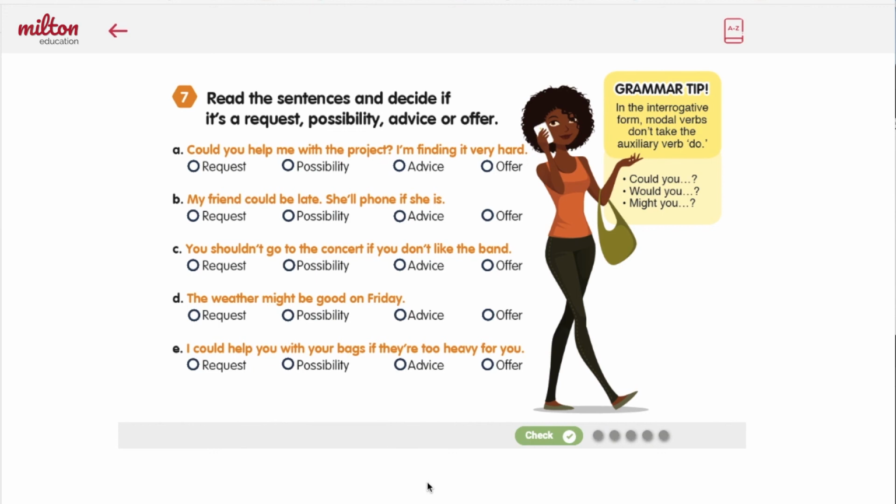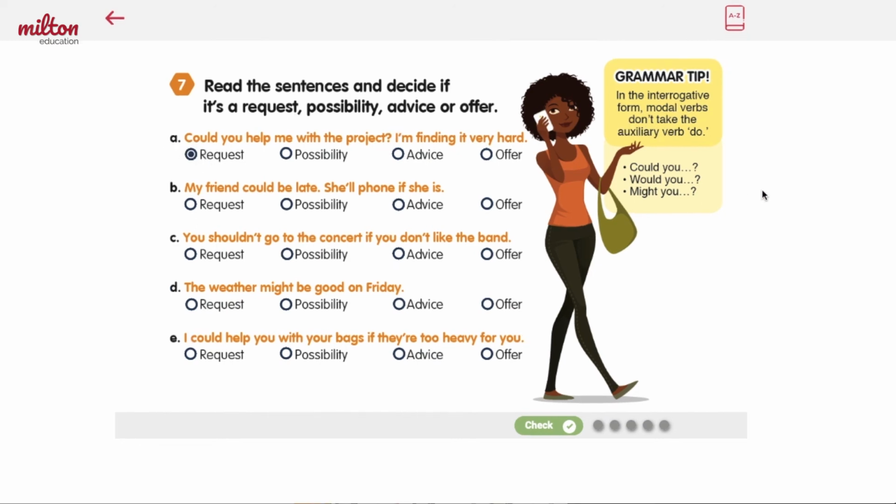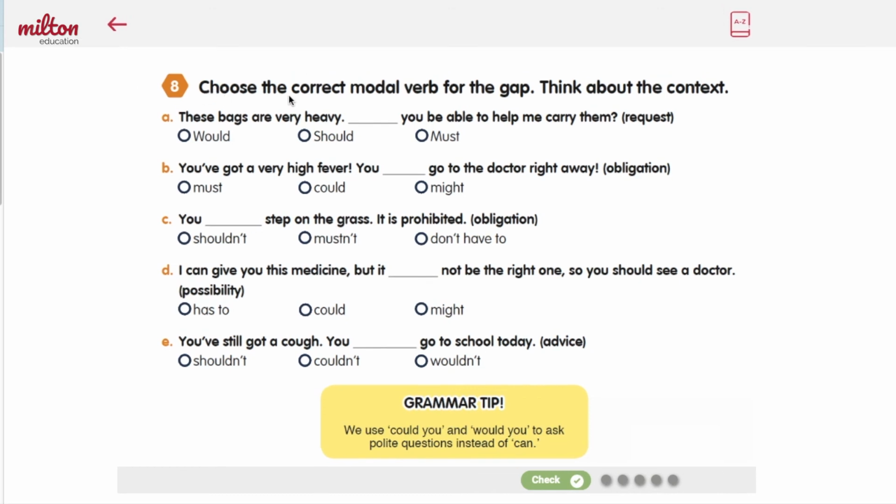Now let's take a look at our first grammar exercise. We have to read the sentences and decide if they are a request, a possibility, advice, or an offer. Let's do the first one together. It says, could you help me with the project? I'm finding it very hard. Could you help me with the project is a polite way of asking a question. So it's a request.